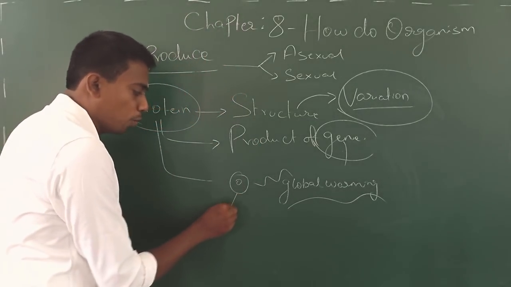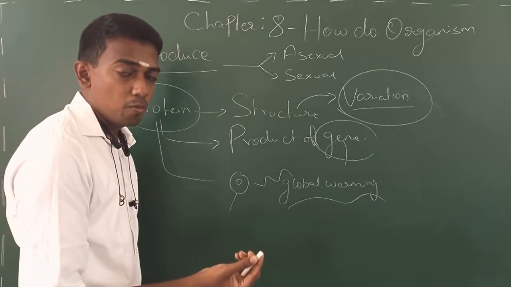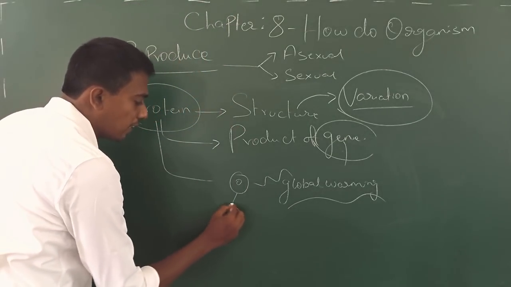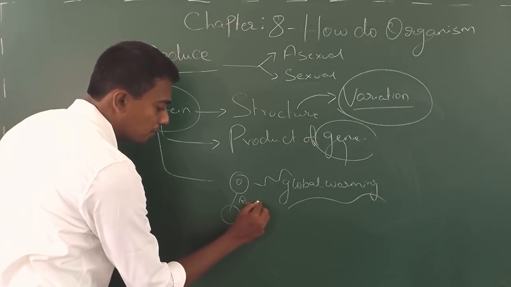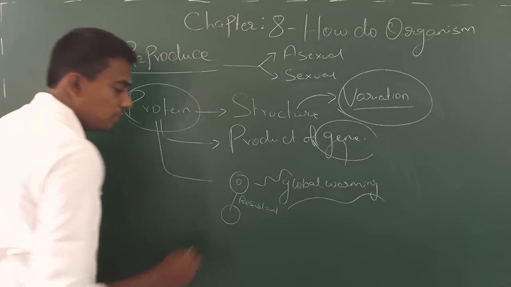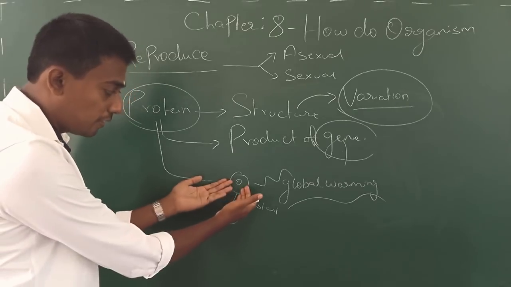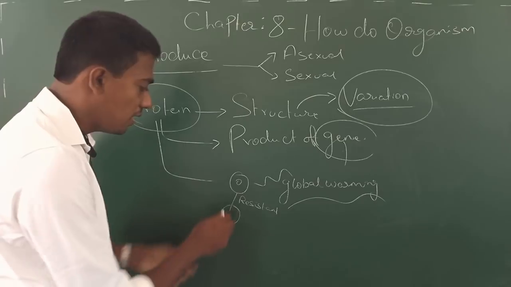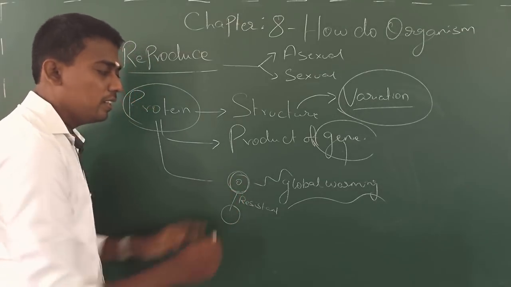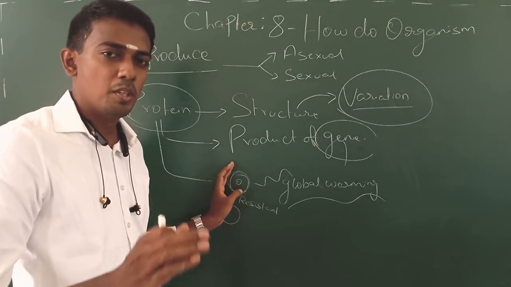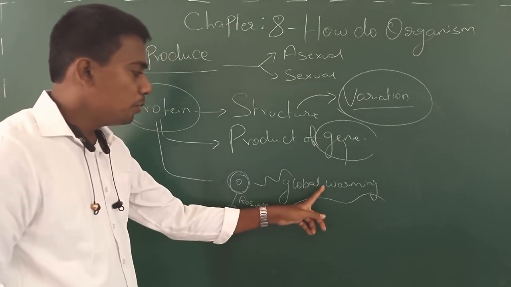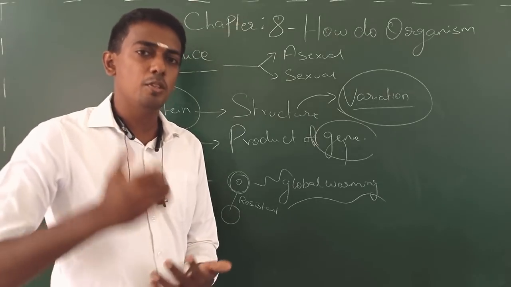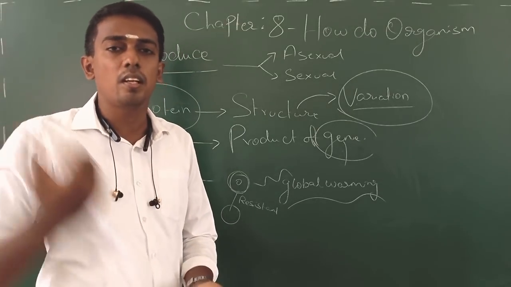So most of the bacteria start to die. Why? Because they don't have any adaptive features. So some bacteria may become resistant. This resistant one is a different version of the mother bacteria. Let me explain once again. See here, this is the bacteria and it has already been adapted and habituated to a particular habitat, and due to global warming it is going to experience a new environment where the temperature is drastically increasing.